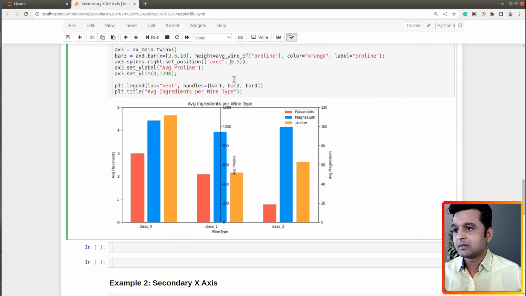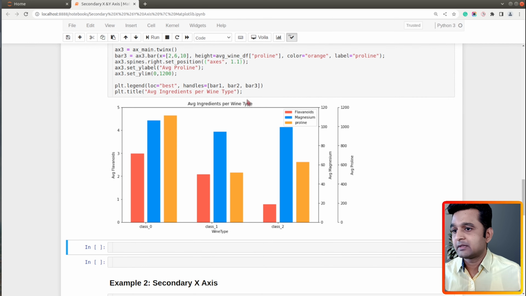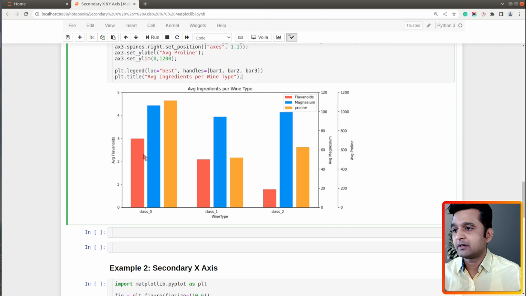So we need to set a value which is greater than 1. Okay, so let me execute this, and yeah, here we have our chart ready. We have represented three different ingredients, which are flavonoids, magnesium, and proline. Flavonoid is represented using our primary y-axis, and average magnesium and average proline are represented using our secondary y-axis.